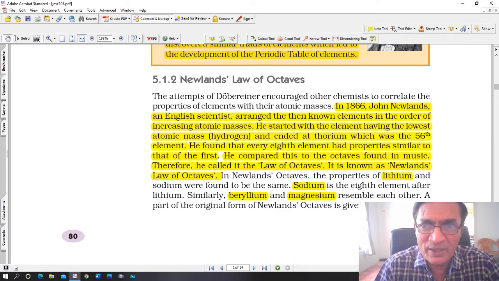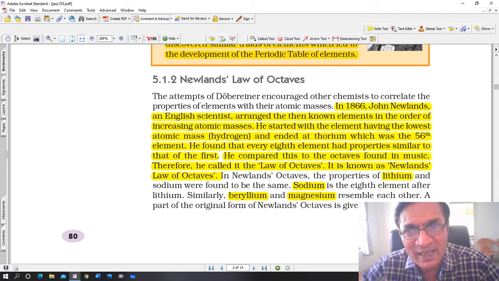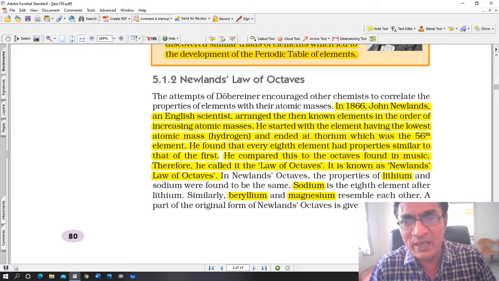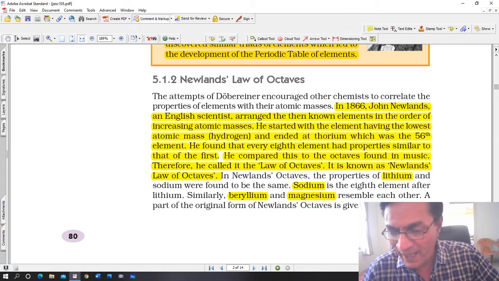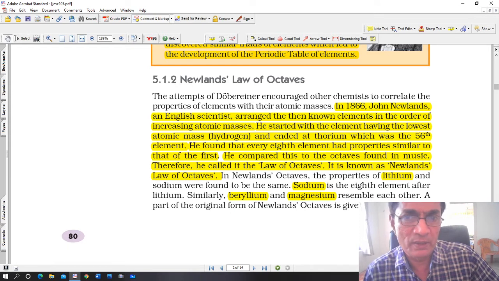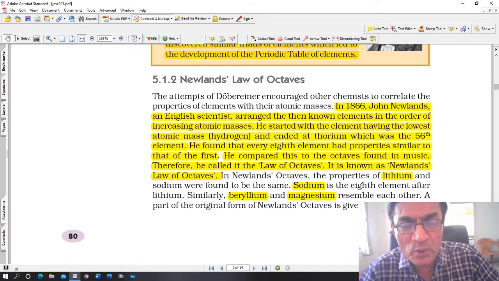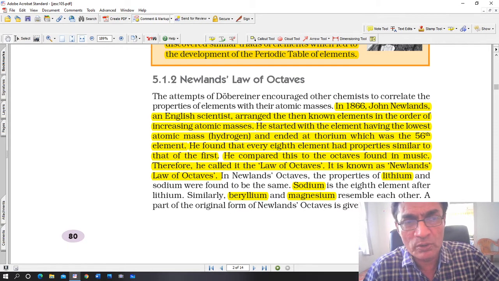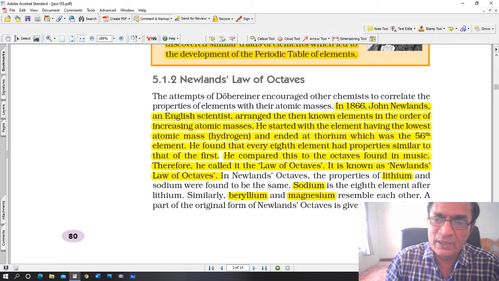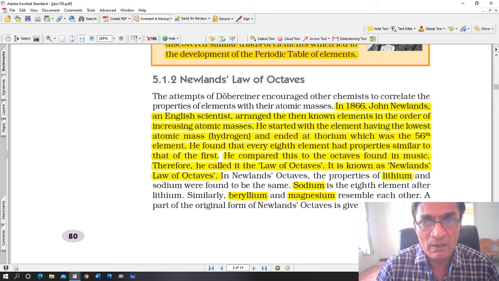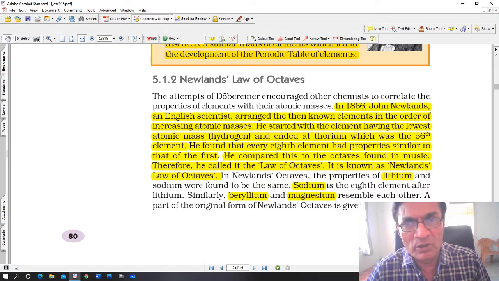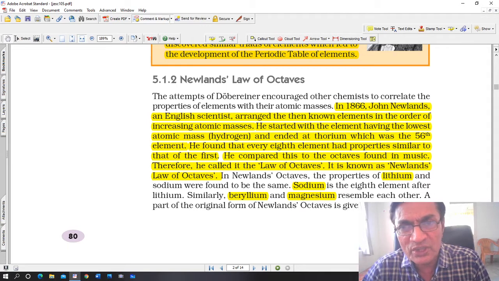Okay, Newland, another chemist, arranged elements in groups of 7 and then the 8th one. When he arranged these elements in this way, he found that the properties of the first one and the 8th one were similar. Just like the notes of music. In the Indian system we have sa, re, ga, ma, pa, da, ni, sa. Sa is again repeated, but when is it repeated? The 8th note. The 8th musical note is again sa.